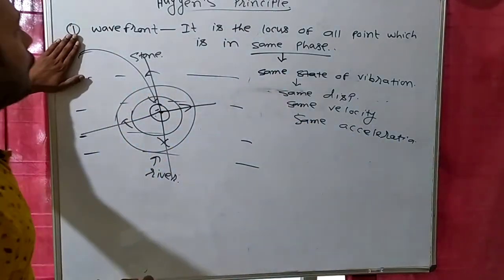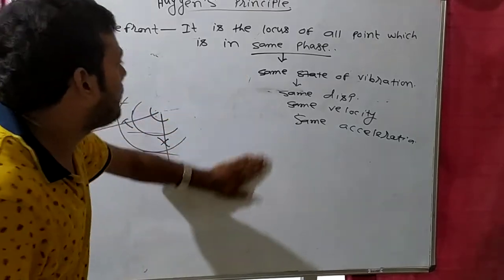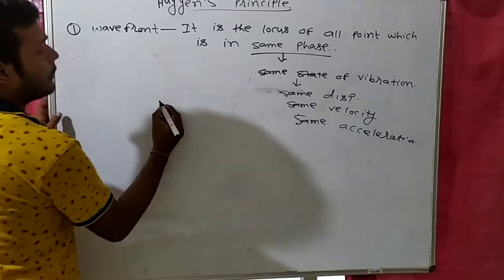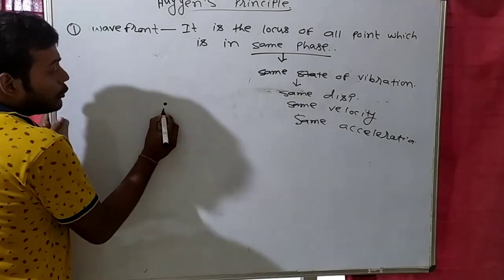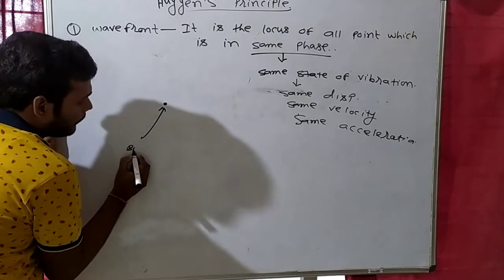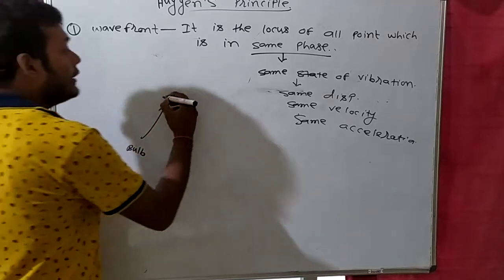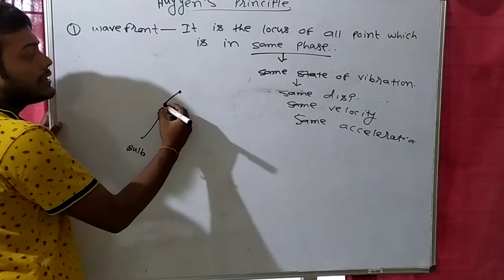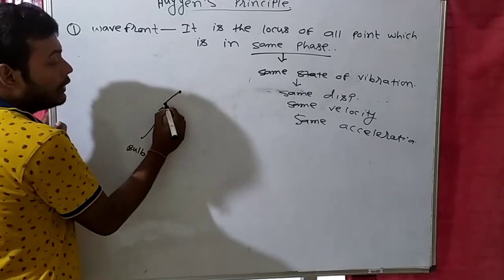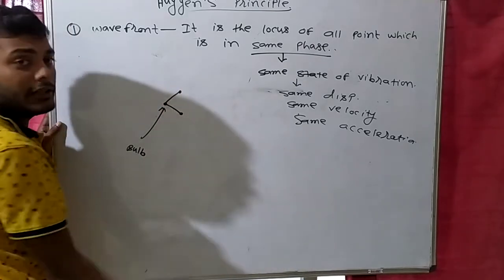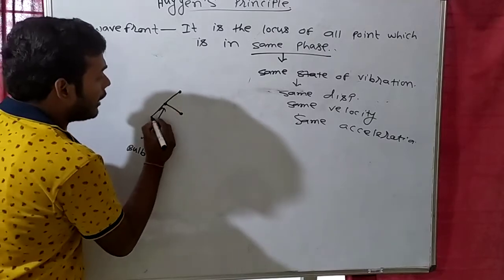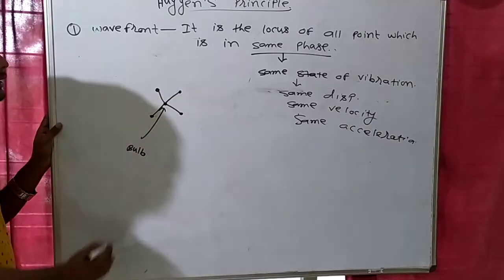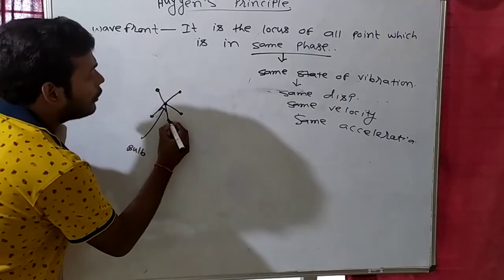So try to understand wavefront. What does it mean by wavefront? Now you can understand wavefront. Suppose that this is a bulb. So this bulb will give light. Suppose in 1 second this light will go from here to here. Let's say in 1 second this light will go 1 meter. So in 1 second here also this light will go 1 meter, here also 1 meter, here also 1 meter.